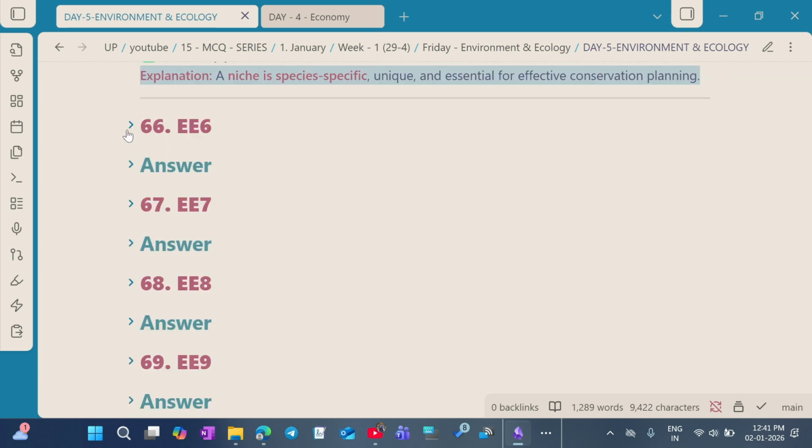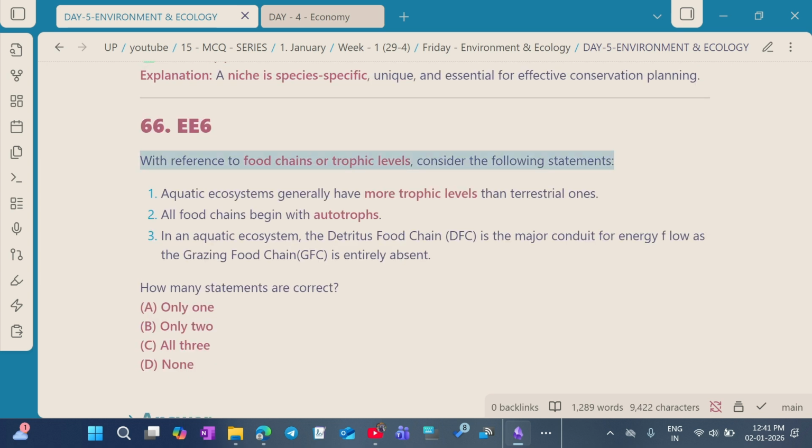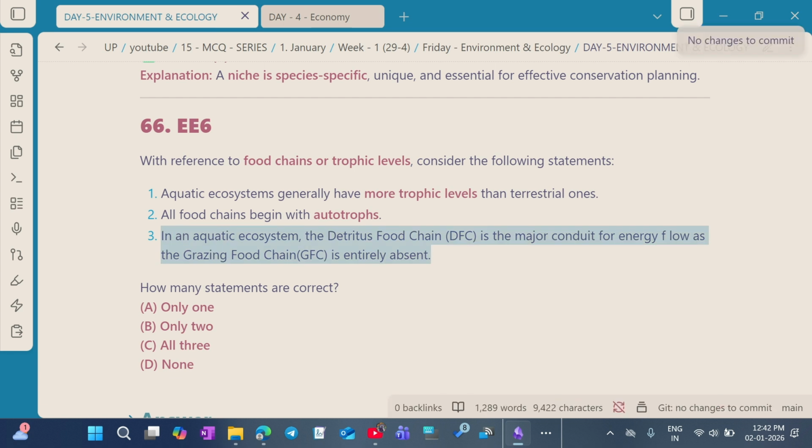Question number 6. With reference to the food chain and the trophic levels, consider the following statements. Statement 1. Aquatic ecosystems generally have more trophic levels than the terrestrial ones. Statement 2. All food chains begin with autotrophs. Statement 3. In an aquatic ecosystem, the detritus food chain is the major conduit for the energy flow as the grazing food chain is entirely absent.